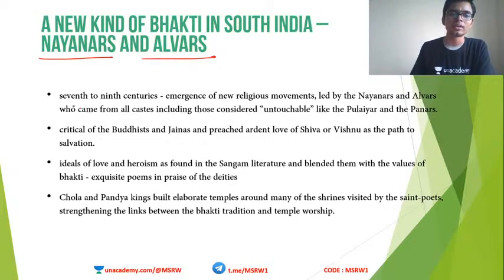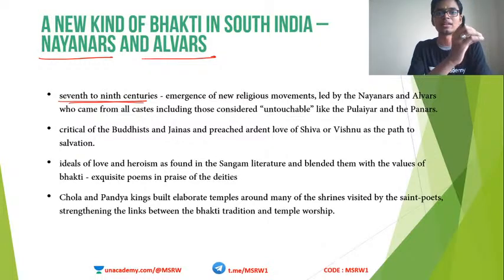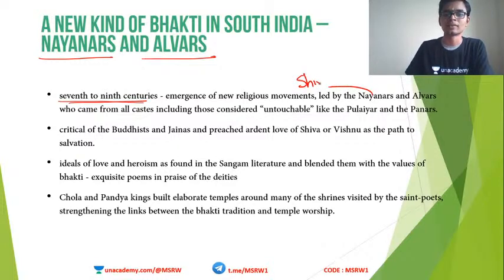Around the 7th to 9th centuries, we saw the emergence of specific religious movements in the South Indian region, and these were known as Nayanars and Alvars. Nayanars are those people who worshipped Lord Shiva. Shaivite people are known as Nayanars. And Alvars are those people who worshipped Vishnu.